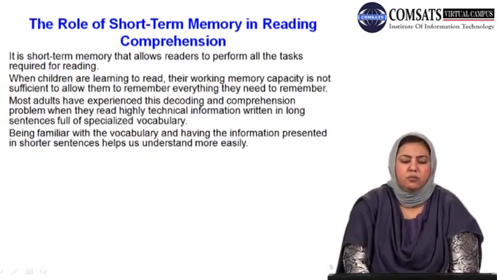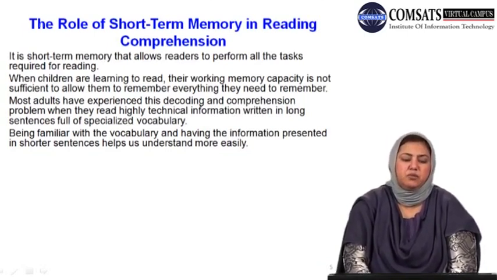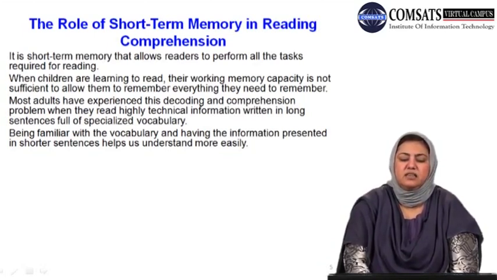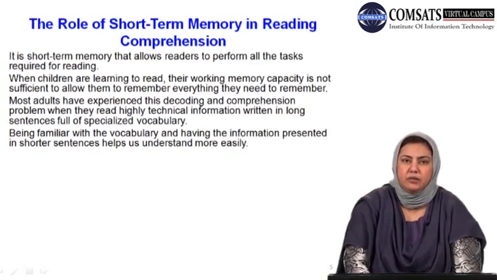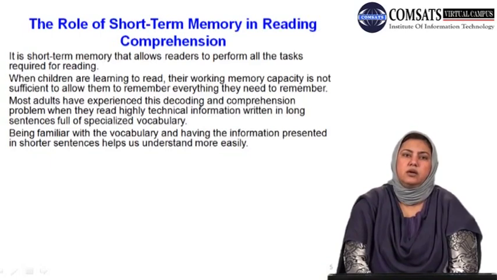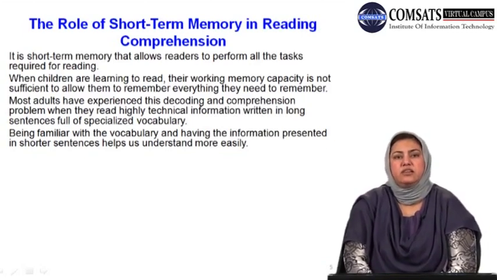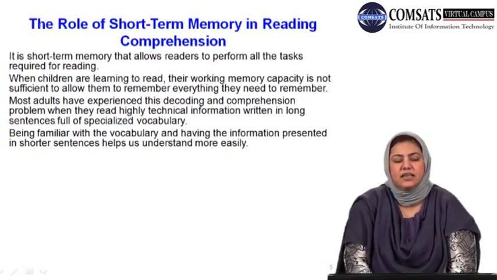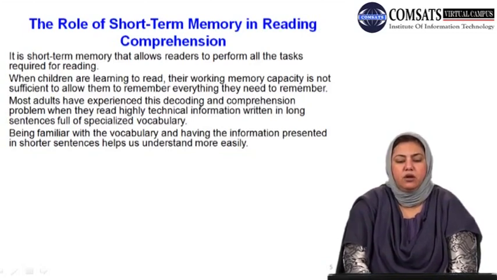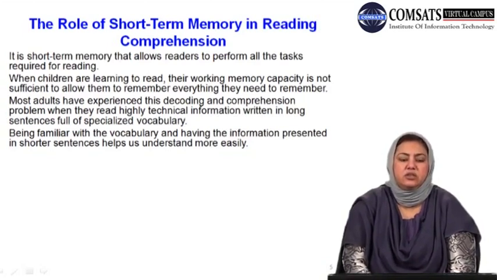So the decoding and comprehension problems that are experienced by most adults arise when they read highly technical information written in long sentences full of specialized vocabulary. This is what is often complained about. What I mean by this is that generally adult readers like you may not feel any problem in relation to memory, especially short-term memory, when it comes to comprehension.